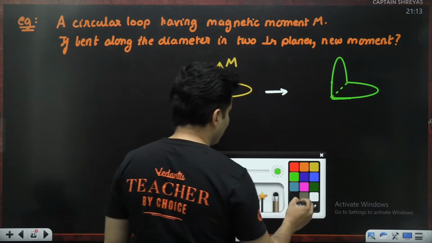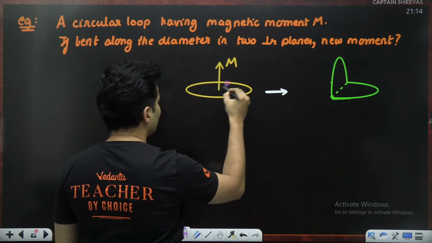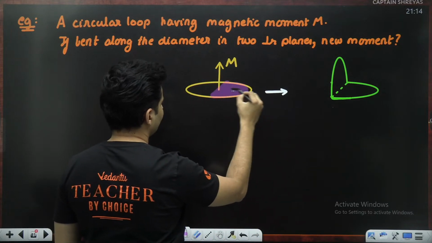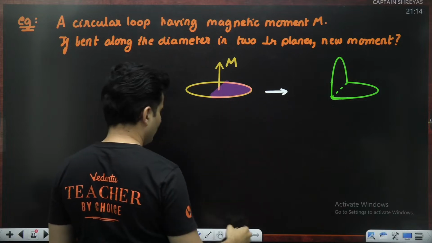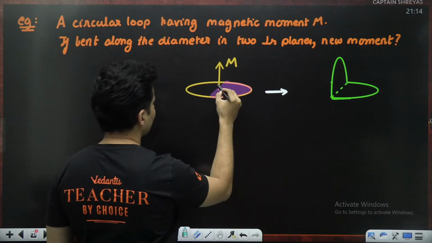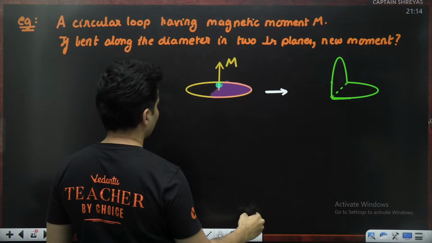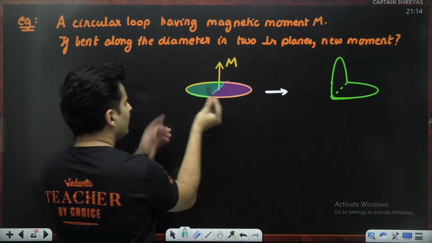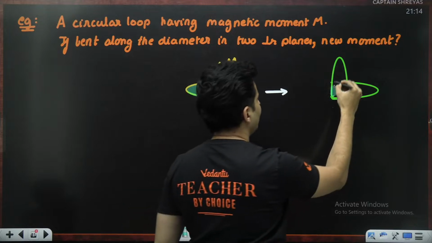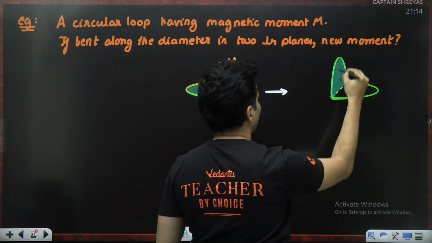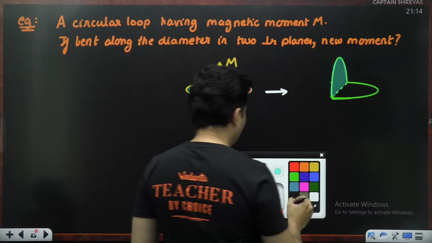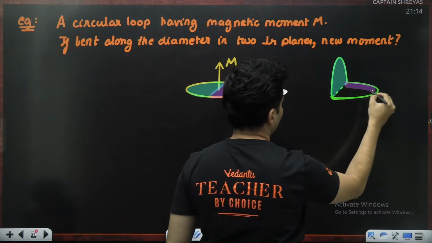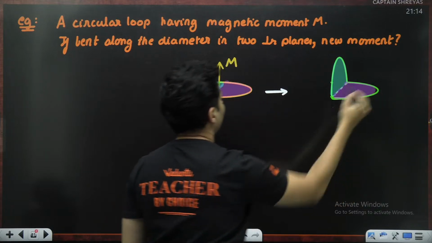Just divide this loop into two halves, one here and one here. This part becomes vertical, which is exactly this one right over here. And that other part still stays horizontal, which is exactly this part.